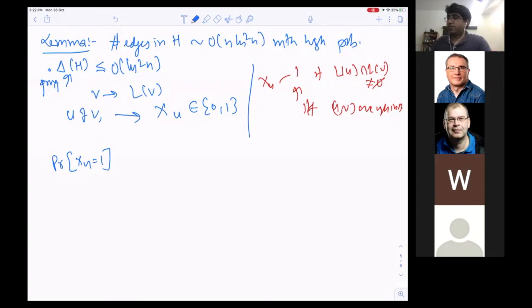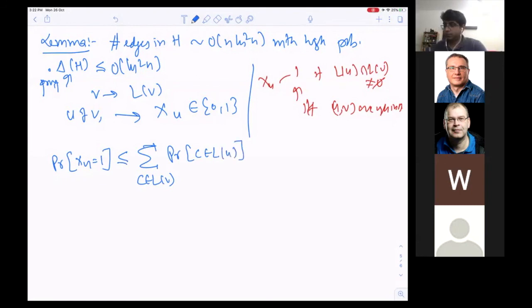You can do several things, but let's say this is less than or equal to the sum over all C in LV of the probability that C is in LU. I'll tell you why we are doing the summation. Why is XU 1?